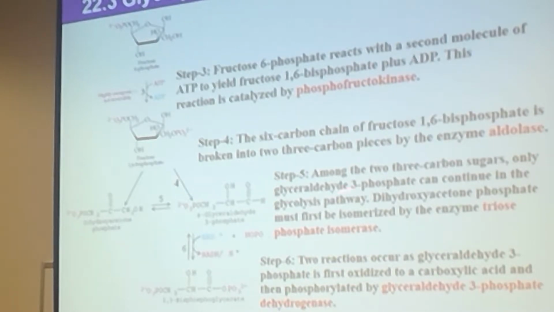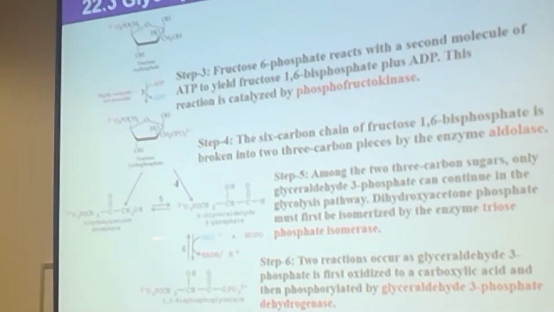This isomer, the aldehyde form, that is the D-glyceraldehyde 3-phosphate, can directly enter the next step. But this dihydroxyacetone phosphate cannot enter directly into the next step. It has to now change. That dihydroxyacetone phosphate has to change to D-glyceraldehyde 3-phosphate, which we call step number 5. So for step number 5, the substrate is the dihydroxyacetone phosphate, and the product is the D-glyceraldehyde 3-phosphate.